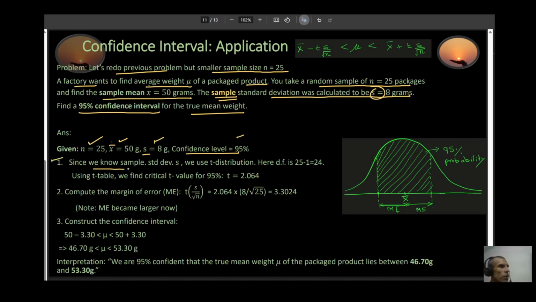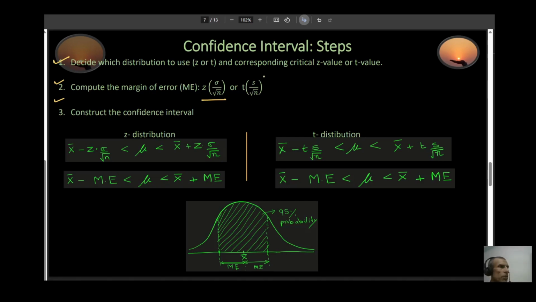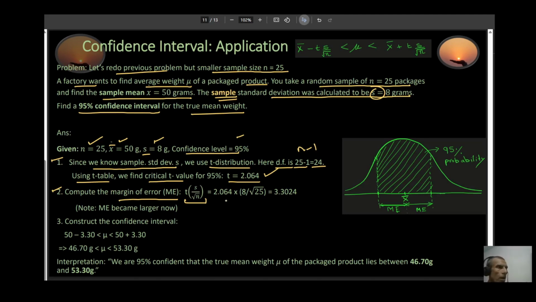Step one, since we know our sample standard deviation s, we would use the t distribution. Here, my degree of freedom is given by n minus 1, where n is my sample size. It's going to be 25 minus 1 equal to 24. So using your t table, we find the critical t value to be t equal to 2.064. Step two, compute your margin of error, ME. This is the expression I'm using, the one I showed you a minute ago for the t distribution. I substitute my value of t, s, and n, and the answer comes out to be 3.3024.